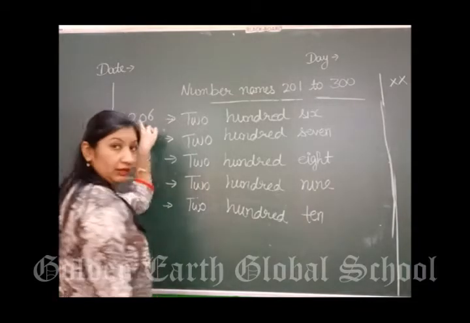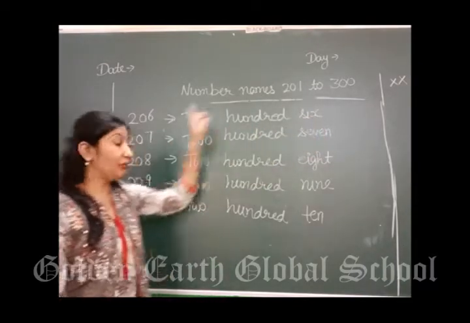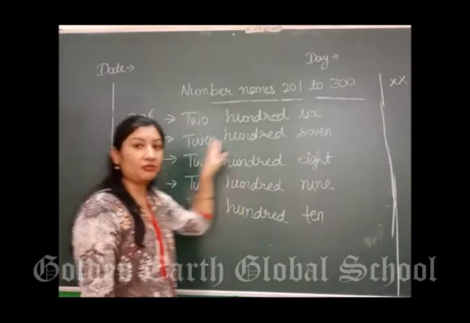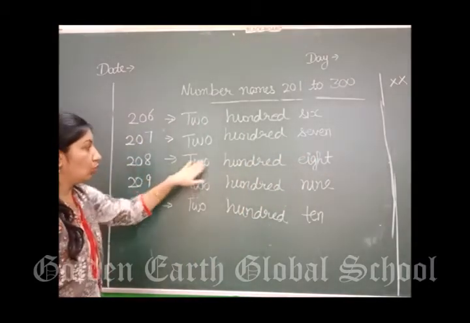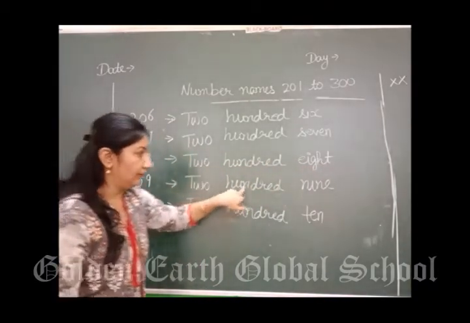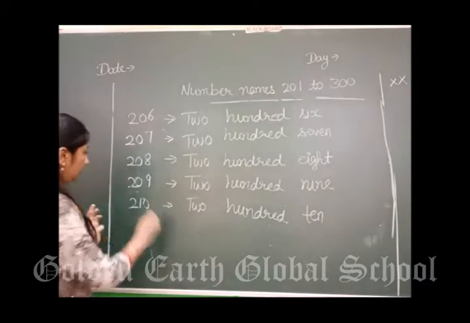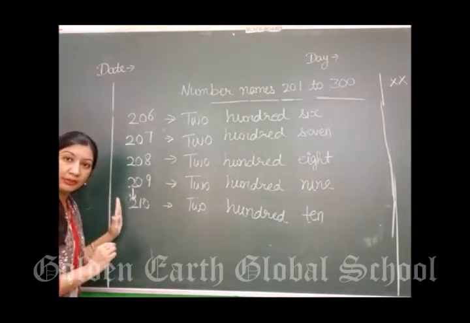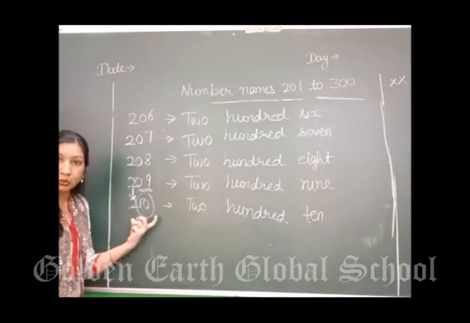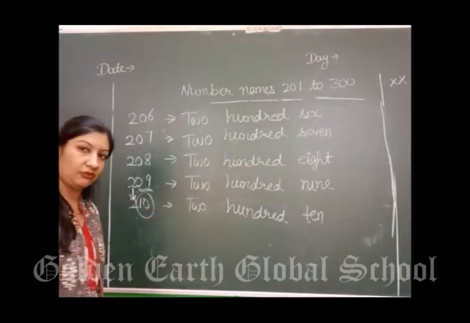After 205 what will come? 206. 6 के बाद 207. 207. After 7 what will come? 8. 208. After 8, 9. 209. After 209 what will come? 9 के बाद 10. 2 ऐसे ही आ गया. 0 9. After 9 क्या आएगा? 10. This is 210. In this way you will do this in your notebook.